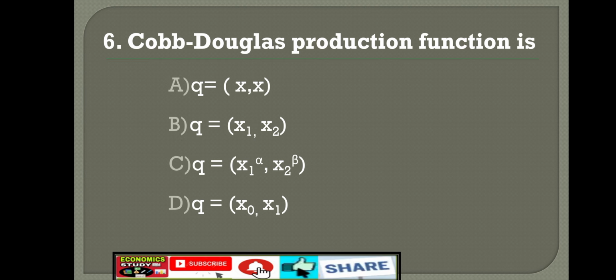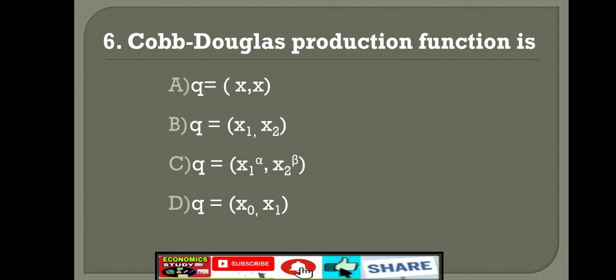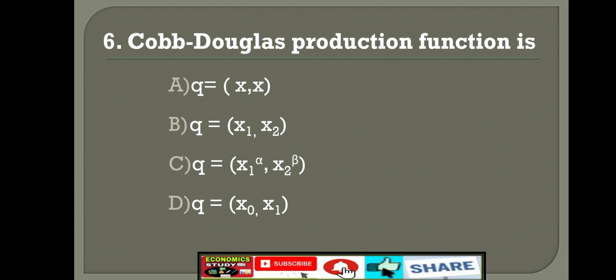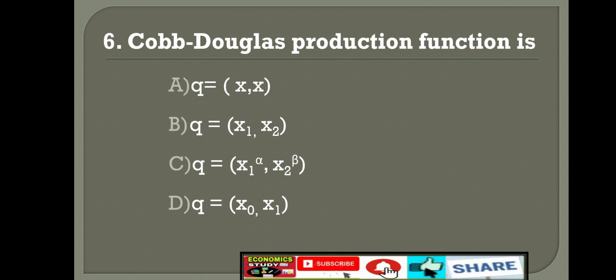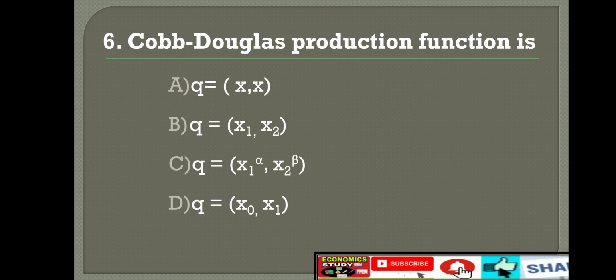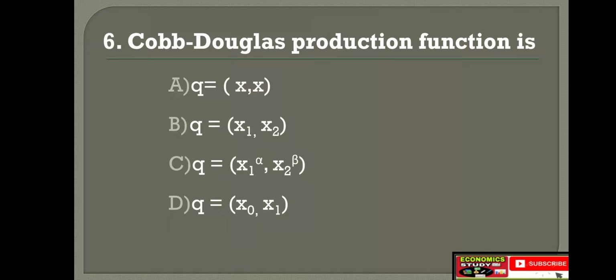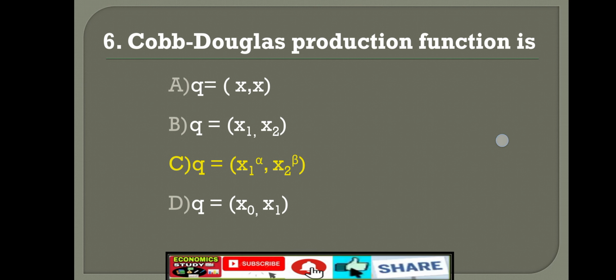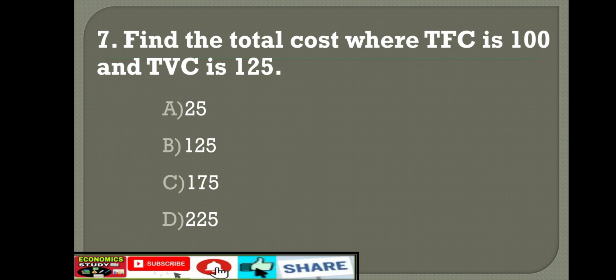Yes. Sixth question. Cobb-Douglas production function is option A, Q equal to x comma x. Option B, Q equal to x1 x2. Option C, Q equal to x1 alpha x2 beta. Option D, Q equal to x0 x1. Right answer is option C, Q equal to x1 alpha x2 beta. Cobb-Douglas production function. Yes. Next, question number 7.